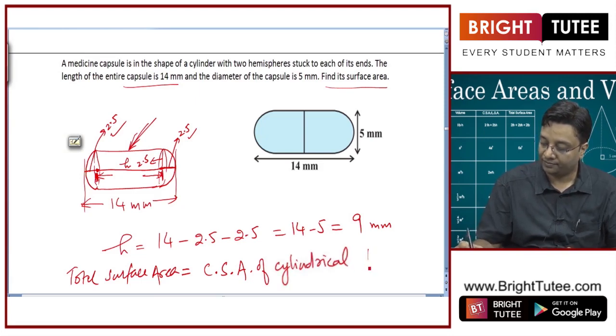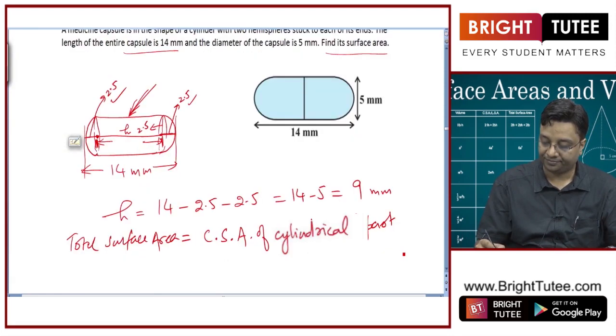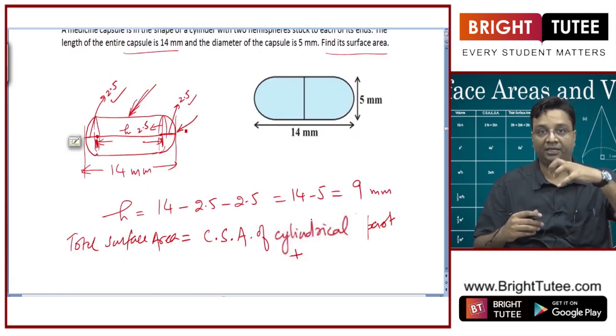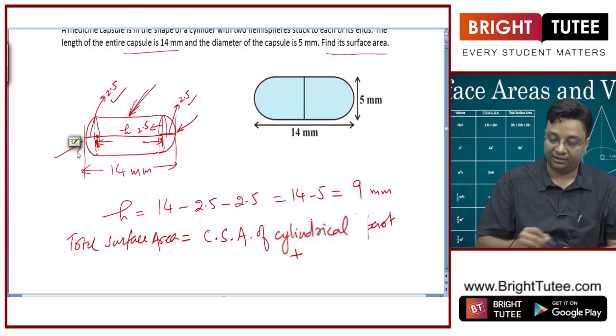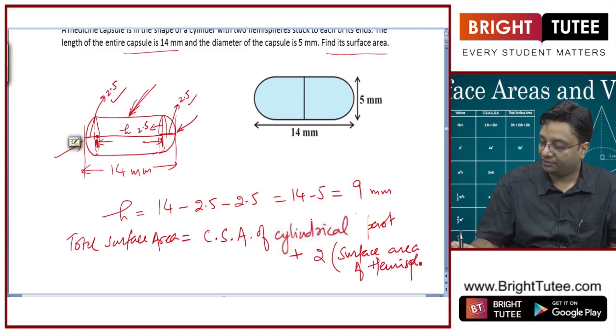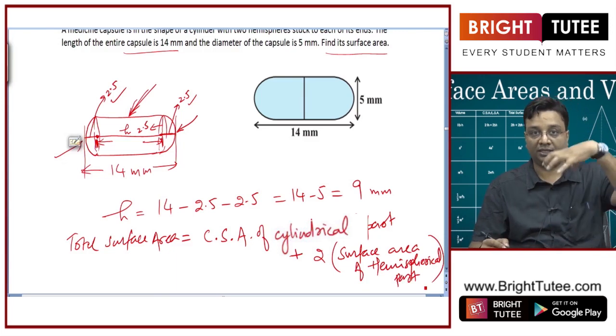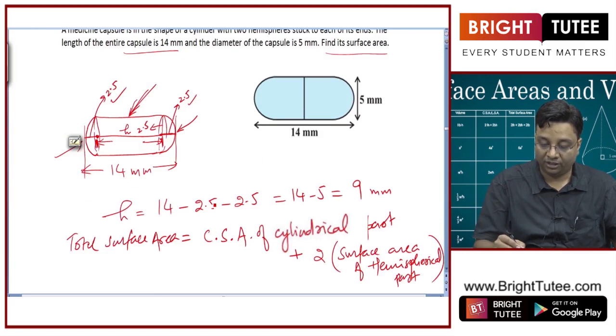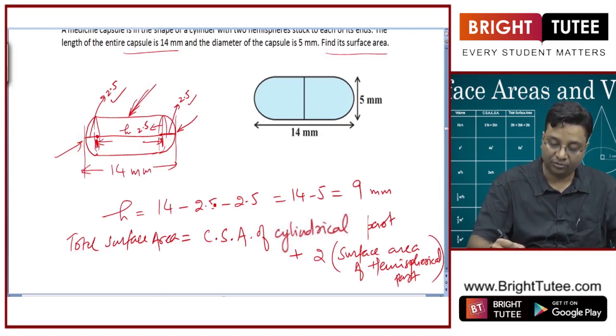plus the surface area of the hemispherical part, right. So, twice the surface area of the hemispherical part, only the curved surface area. So, that is 2 pi r square. Now, let us say this radius 2.5 is r.